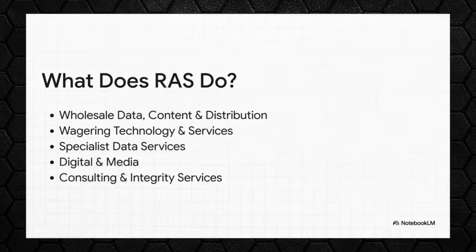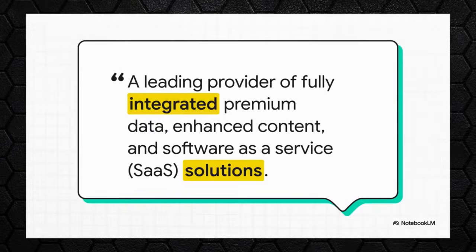But what do they actually do? Well, it turns out it's a whole lot more than just data. They've got 5 core business segments, and they provide everything from the raw data feeds that power all those betting apps to full-service wagering platforms and even consulting. Basically, think of them as being deeply integrated into the plumbing of the entire global racing world. And this quote, this really says it all. It's from their 2021 prospectus, and it perfectly frames their pitch to investors. They weren't just a data company. They were a comprehensive, one-stop-shop SaaS provider for a massive global industry.